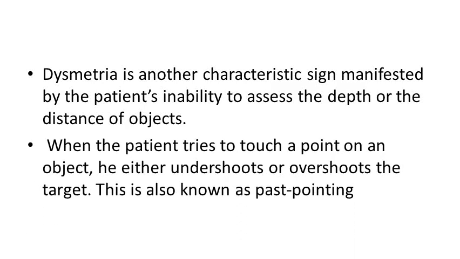When the patient tries to touch a point on an object, he either undershoots or overshoots the target, and this is known as past pointing.